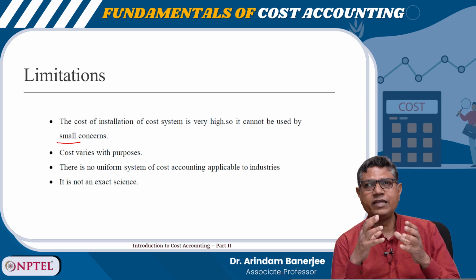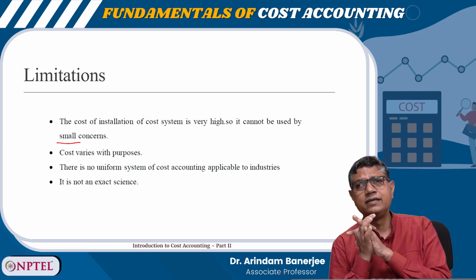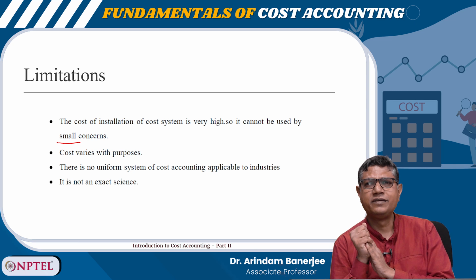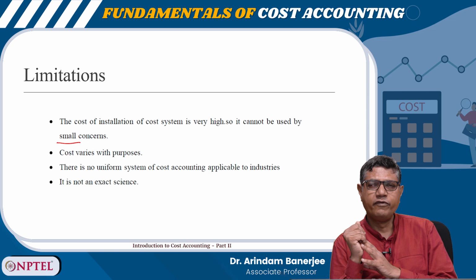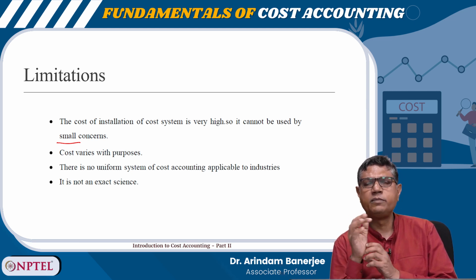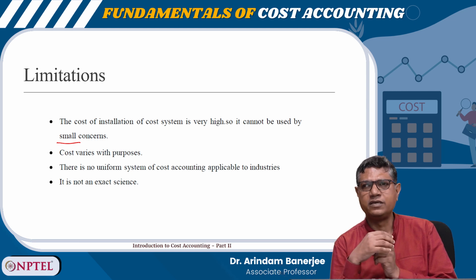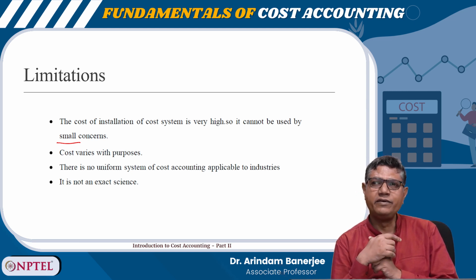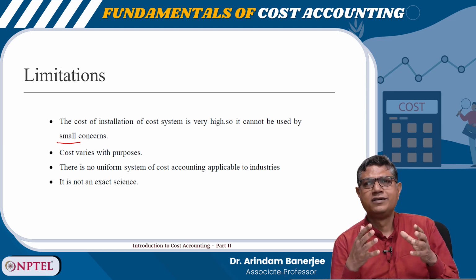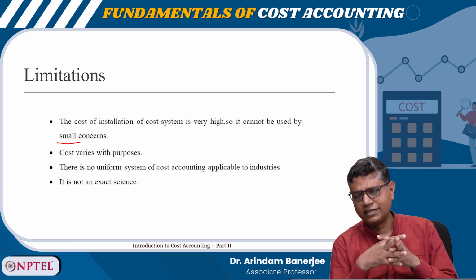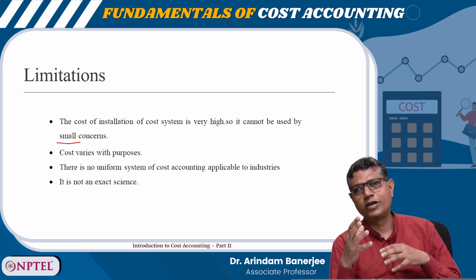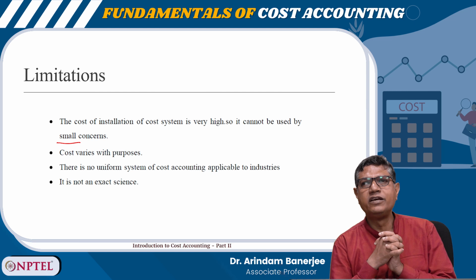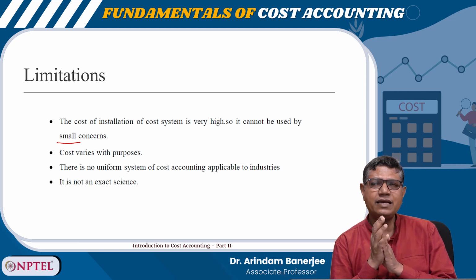So, there is some variability. This makes the system more complex, unlike financial accounting, where except a few exceptions, we follow a uniform system of accounting across the industries. In cost accounting it is difficult, because it depends upon the nature of the product and the nature of the production process. As the product changes, as the production process changes, it is difficult to do, and it is not exactly a science.